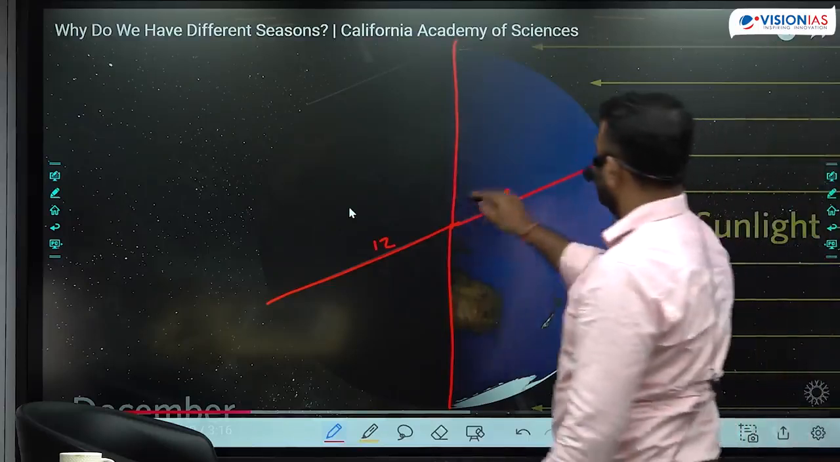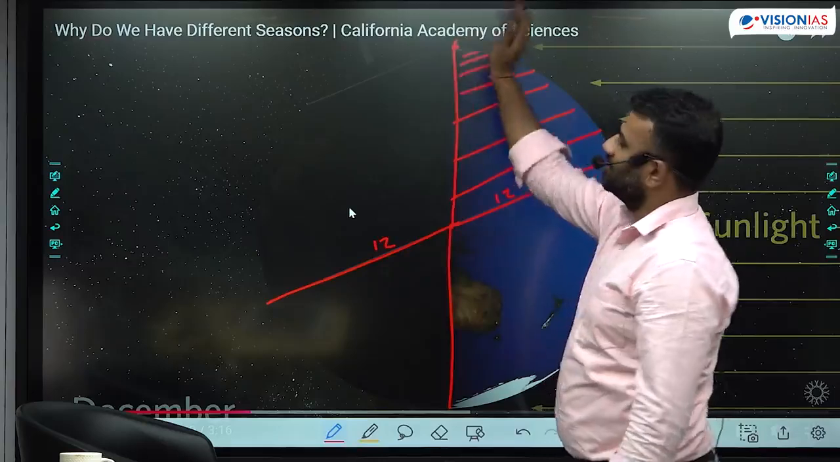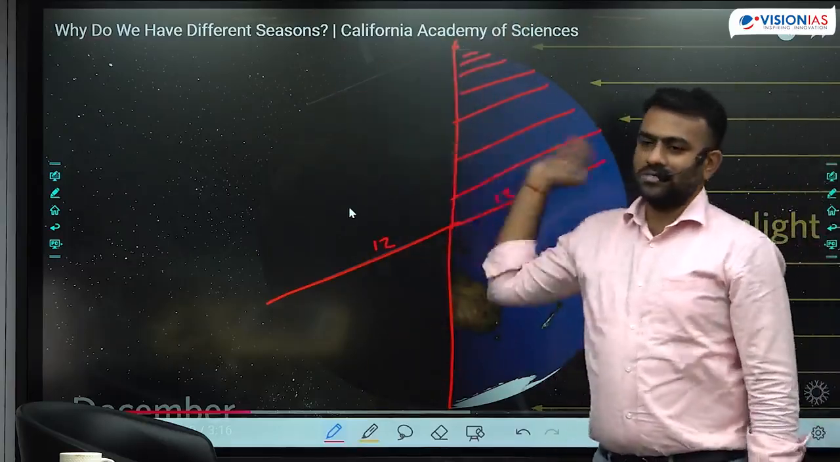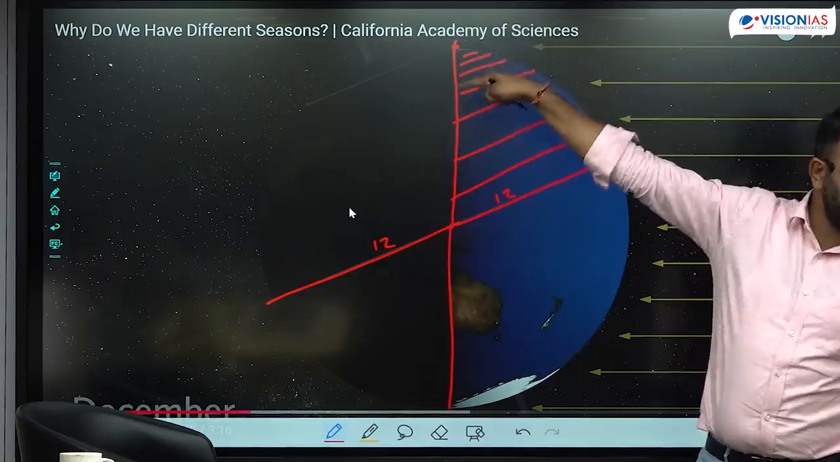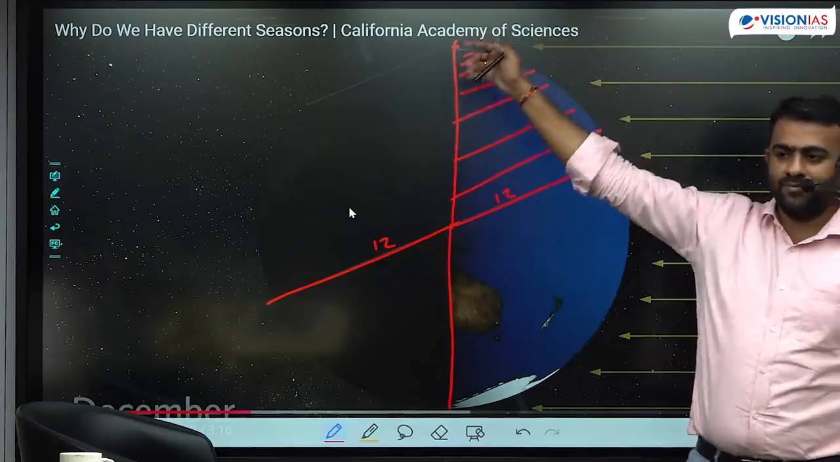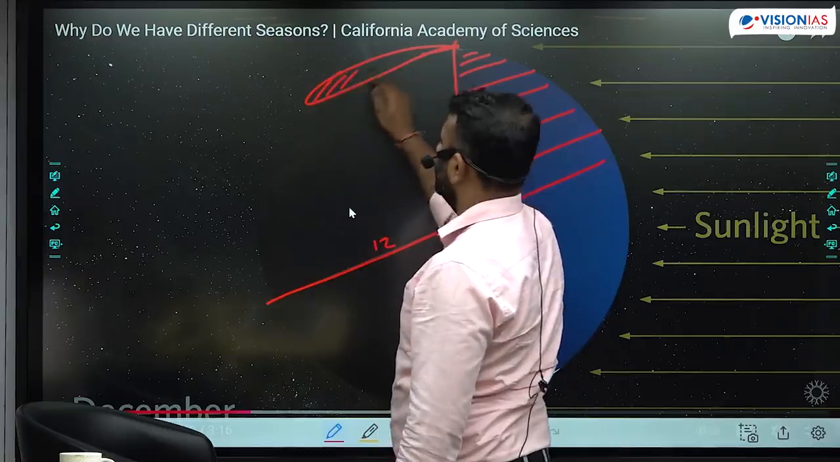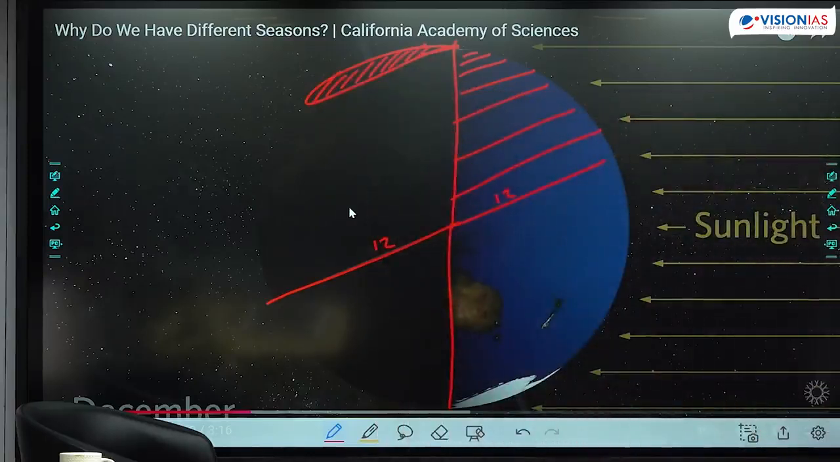But as you move towards the higher latitudes, the length of the day is decreasing. Can you see? By the time you come to the Arctic Circle, there is total sunset, because the entire region beyond the Arctic Circle is away from the sun. There is total darkness, 24 hours of night. The entire region beyond the Arctic Circle is experiencing polar night. Sunlight is not at all reaching over there. Polar night, 24 hours of night.